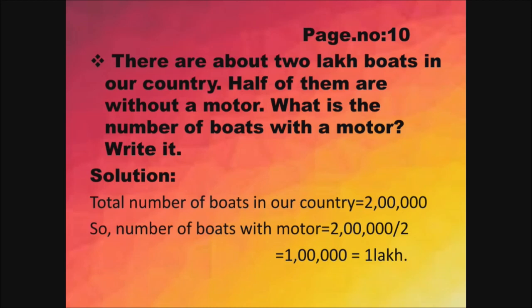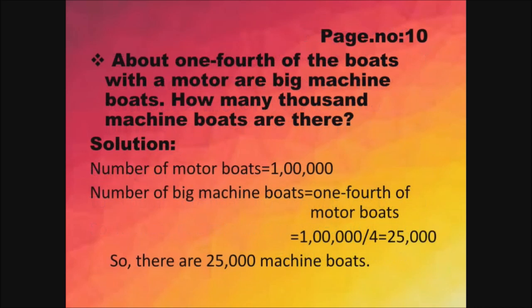Total number of boats in our country is equal to 2 lakhs. So that is 2 followed by 5 zeros. Next, the number of boats with a motor. They have given that half of them are without a motor. So the remaining are with a motor. So that is half. Half means 1 by 2. So 2 lakh divided by 2. If you divide that, you will get 1 lakh. Got it?